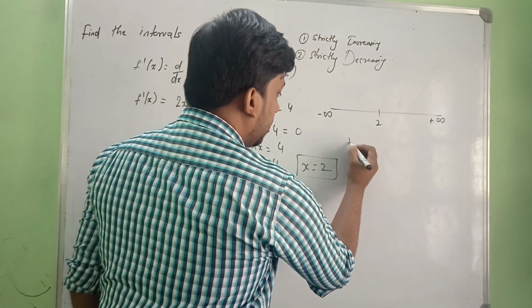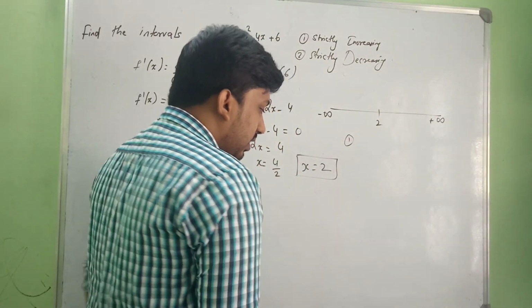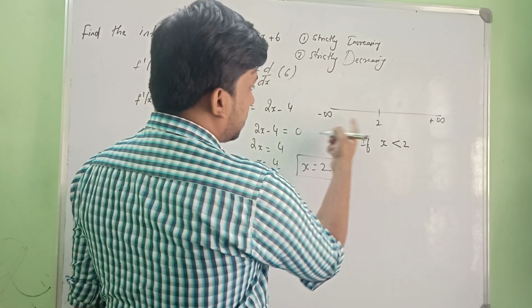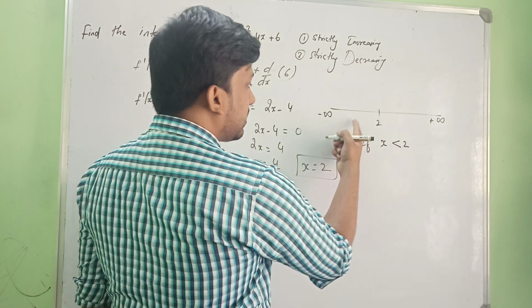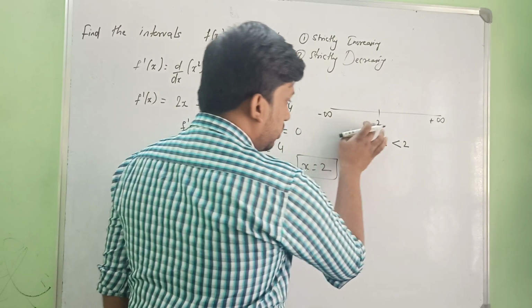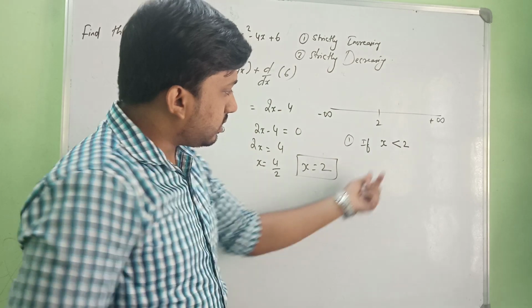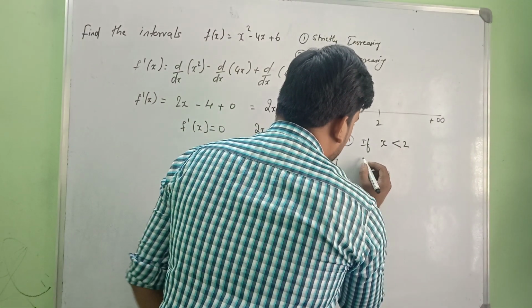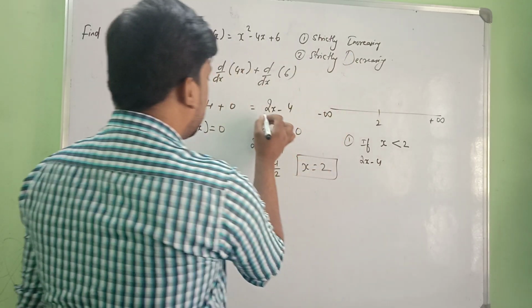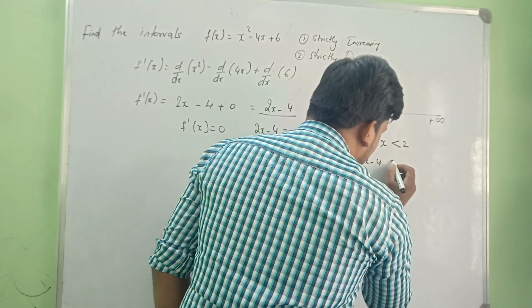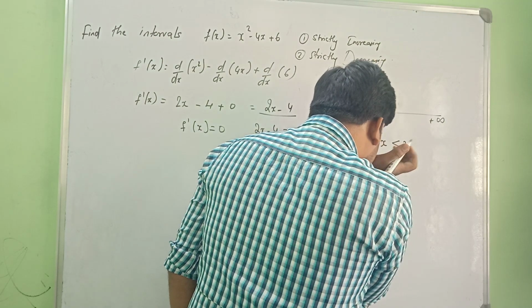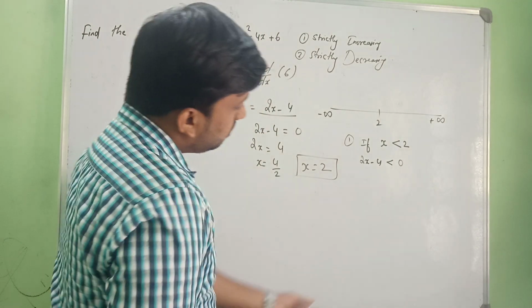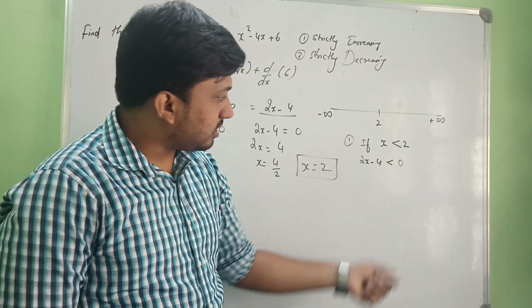The first condition, let me take. What is the first condition? If x is less than 2. So if I take any x here, x is less than 2, right? From minus infinity to any x value, that is x less than 2. What happens if x is less than 2? Then 2x minus 4, whatever the derivative we have, that will be less than 0, right? So 2x minus 4 will be less than 0.